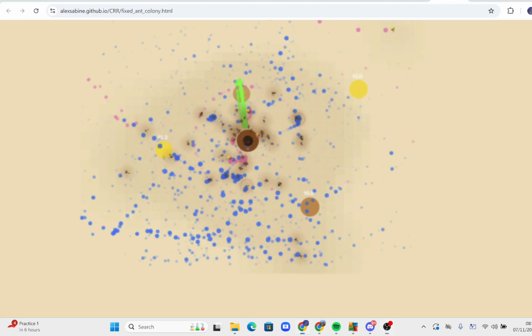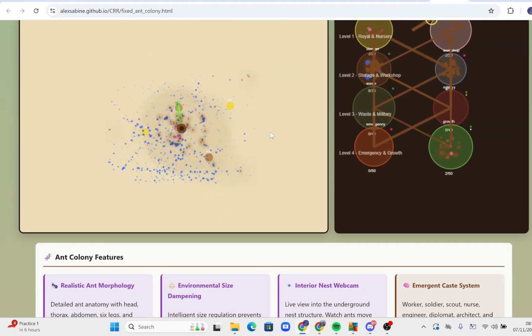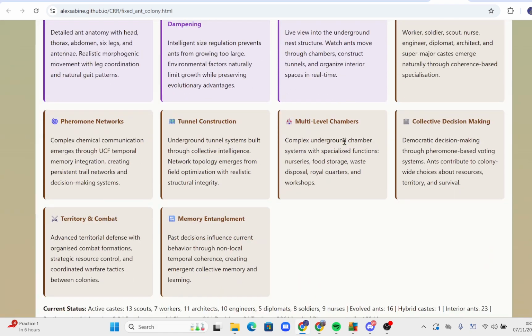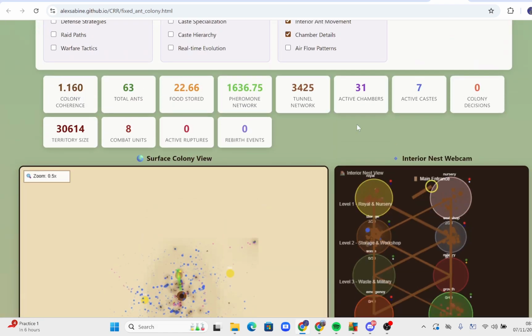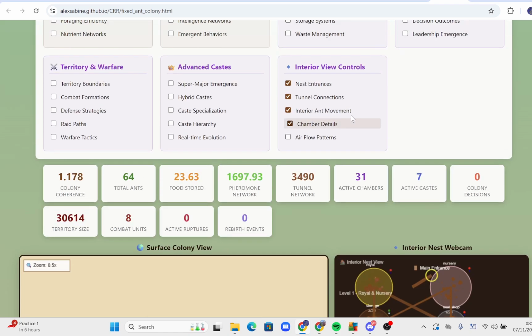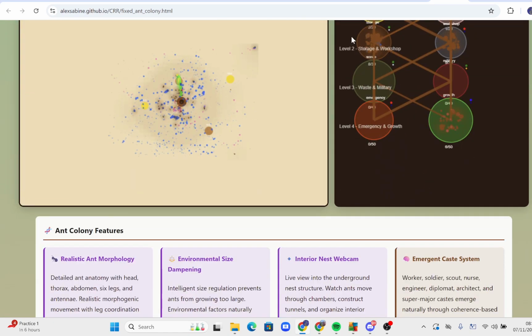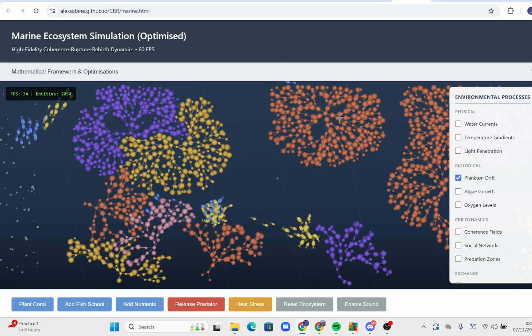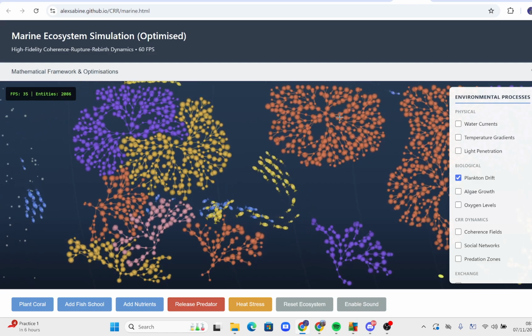And you can also play with different variables and different parts of the script. You can add different layers to the network, and so you can see what's going on. And I've done this with lots of different biological and physical systems.